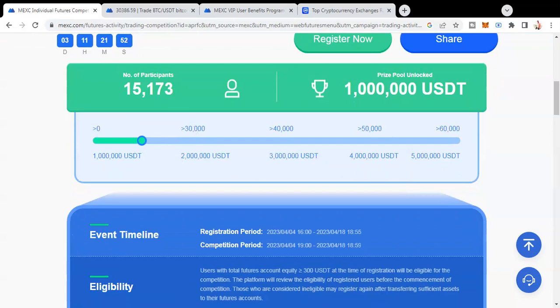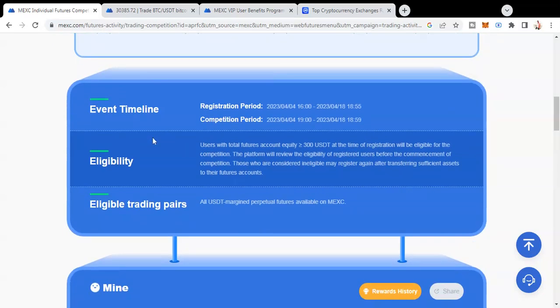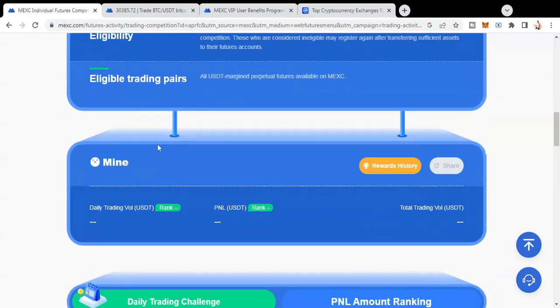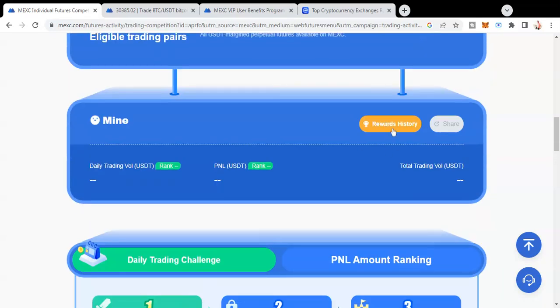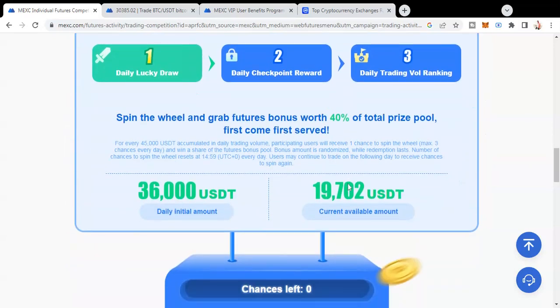As the number of participants increases, like if it crosses 30,000 participants, then it will be 2 million. It goes up to 60,000 plus, which is 5 million USDT. And they have this event timeline, eligibility, eligible trading pairs, and some rewards history.